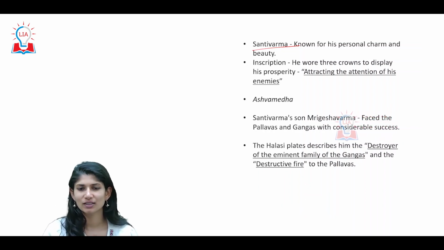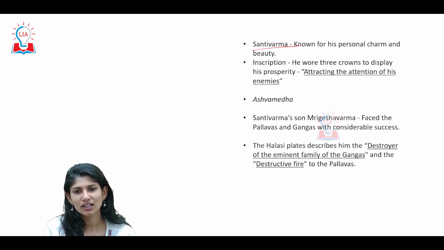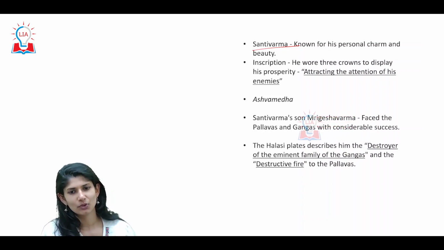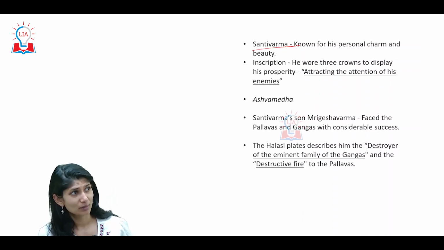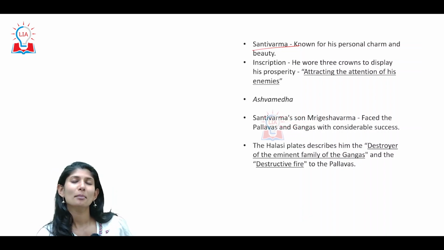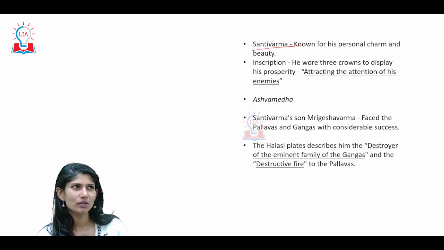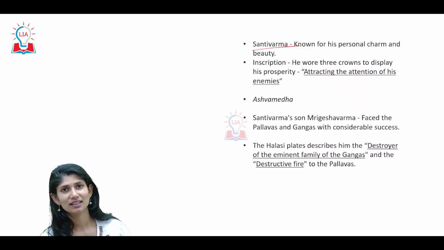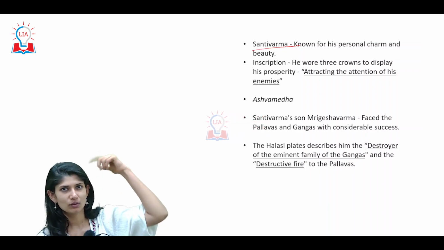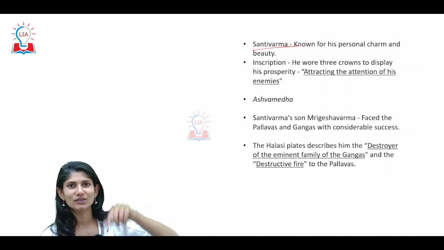Look at this. Santivarman is also known for wearing 3 crowns to display his prosperity, attracting the attention of the enemies, the natural enemies being your Pallavas. Now, majority of inscriptions you cannot take as they are, right? So how do you wear 3 crowns? One on one or do you fuse 3 crowns into one?